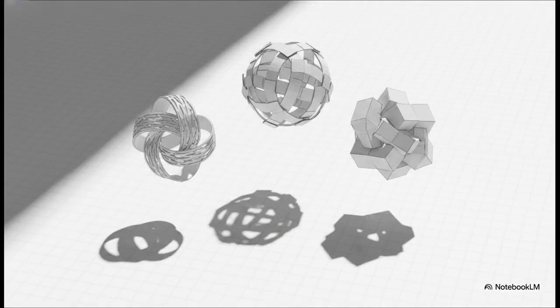The source connects three absolute legends of math, Gödel's incompleteness theorem, the halting problem, and P not equal to NP, and argues that beneath the math, they are all the exact same topological shape. They're all, at their very core, irreducibility theorems. It's like finding out three totally different mysteries are actually caused by the exact same thing.